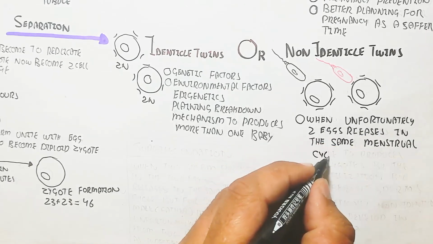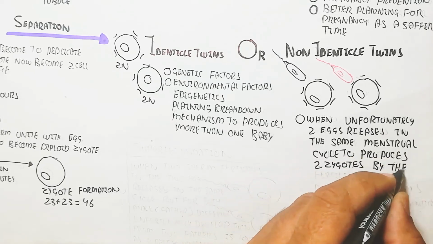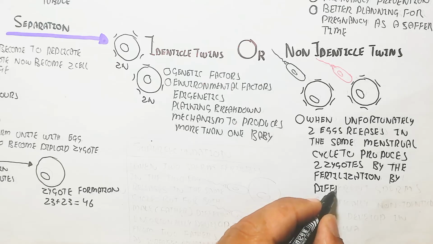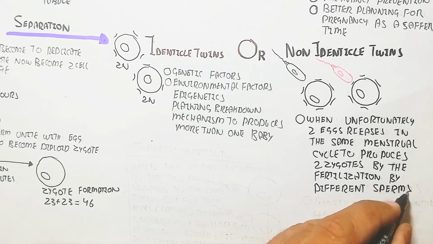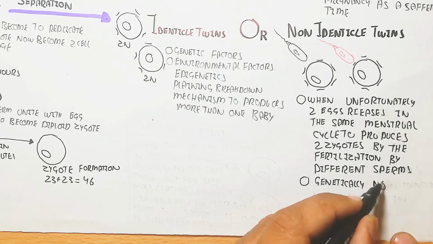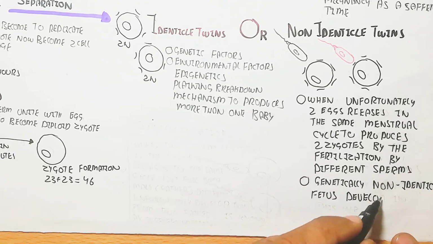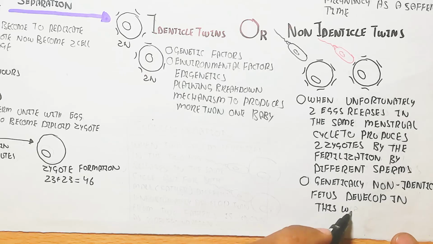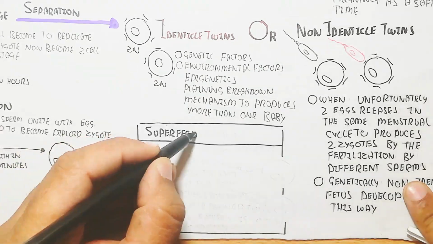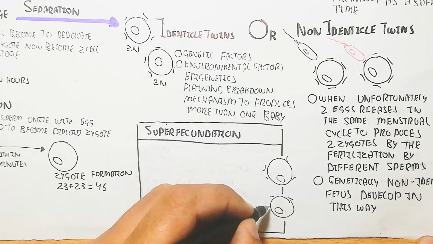Fertilization by different sperm means genetically non-identical fetuses develop. They are not genetically equal, and they can be male or female, both male, or both female, not like identical twins.